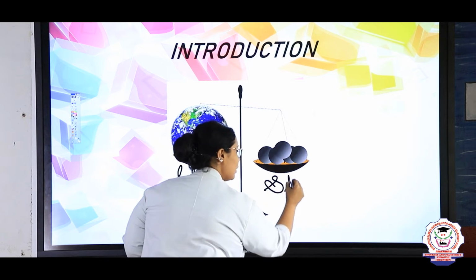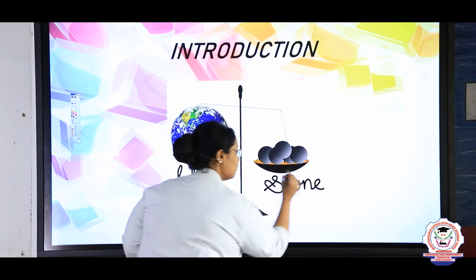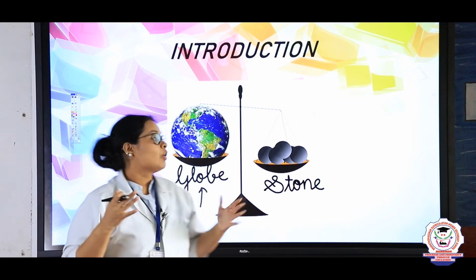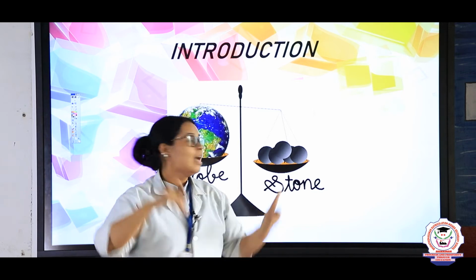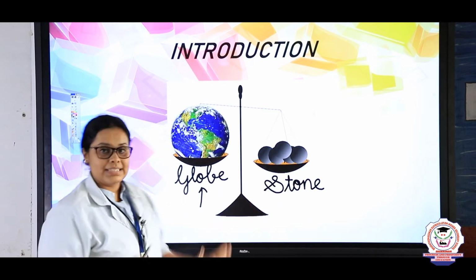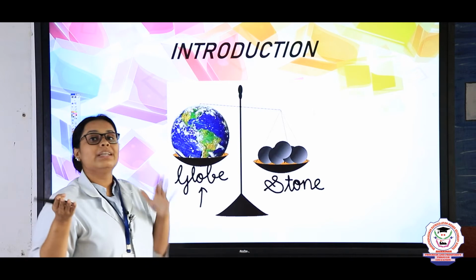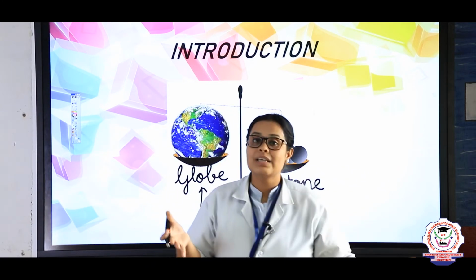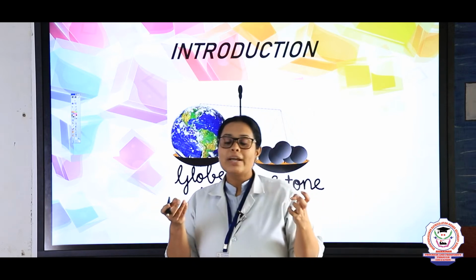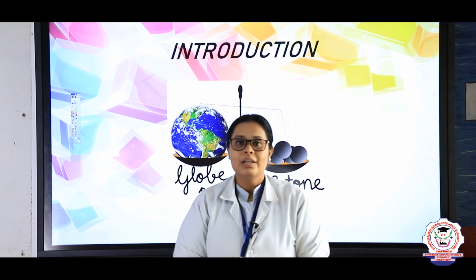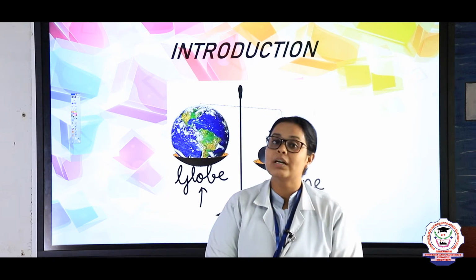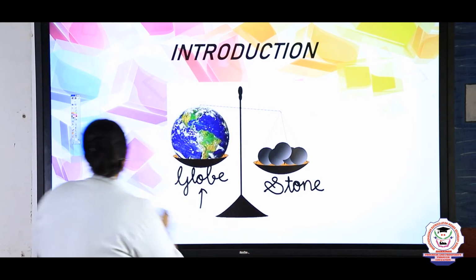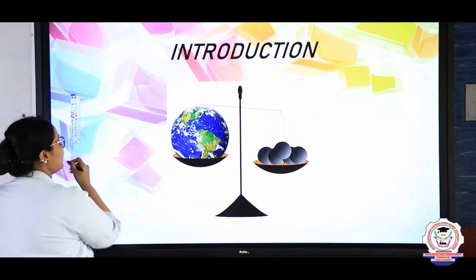Why, right? What does this mean, children? And here also you can see that the level is a little bit like this. This shows that the weight of the globe is higher and the weight of the stones is less, right? So for that measuring we need mass. Children, whenever you are going outside somewhere, for example, you want to find 1 kilo of sugar. How will you get to know whether it's 1 kilo of sugar or not? Yes, you need mass there, right? Yes. So that's why mass is required.